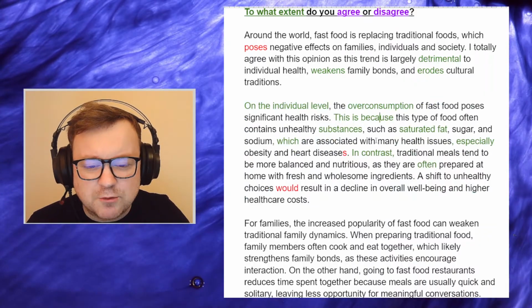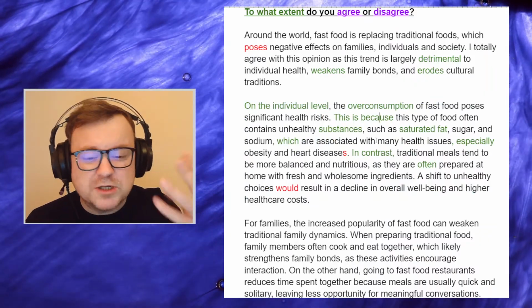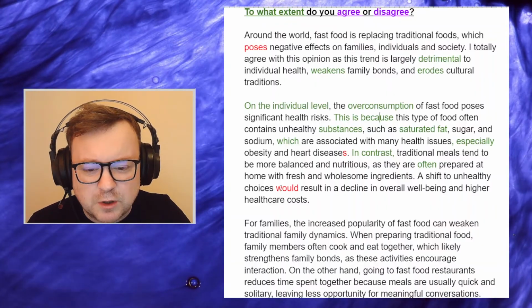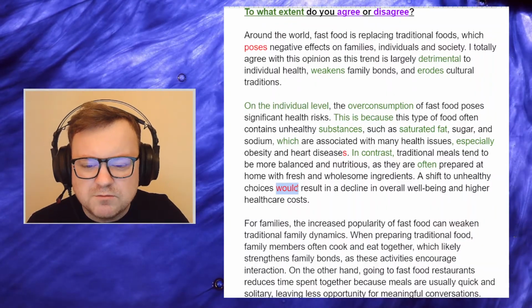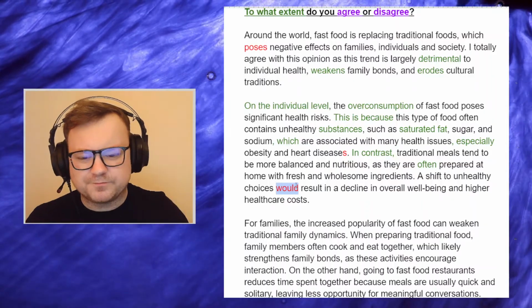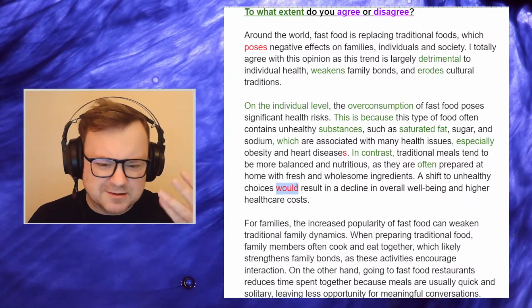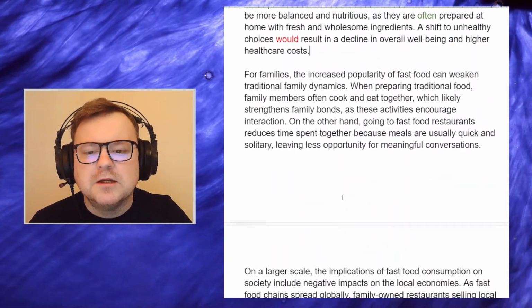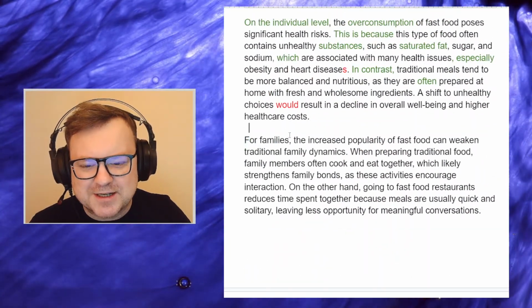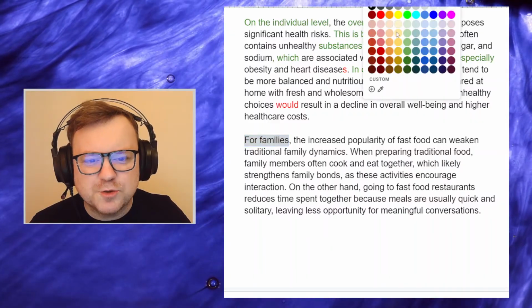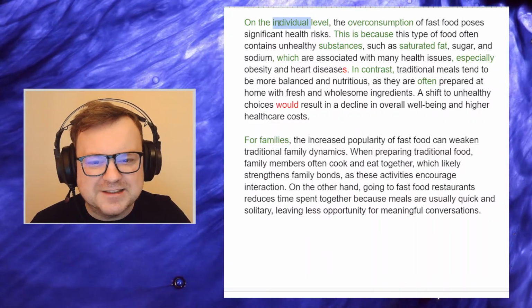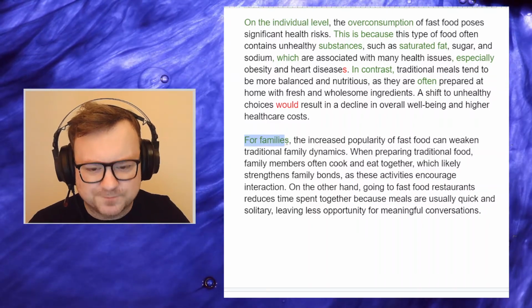The signposting language, the cohesion is beautiful. Grammar is very well controlled. Just this one minor problem with the candidate approaching it like it's a hypothetical instead of real. But okay, very minor problem. For families, good signposting language. And also we have variety. The candidate doesn't say on the family level or on the familial level, but for families, cool.